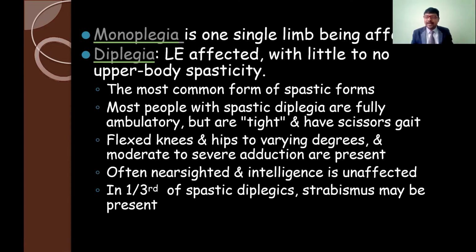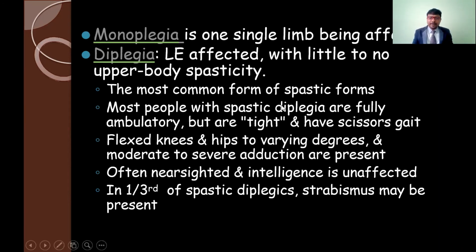Gait means walking pattern. You know scissors, right? How are scissors positioned? Scissors are in these positions, so if you want to cut something, it is the same thing. This cross-leg posture is how they are going to walk. So the gait pattern of the scissor is called scissoring gait.